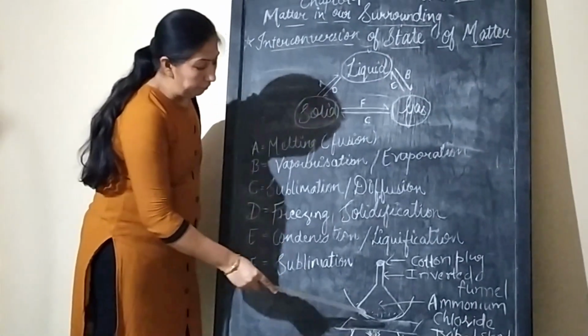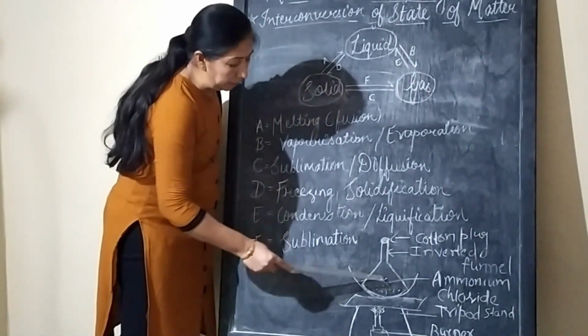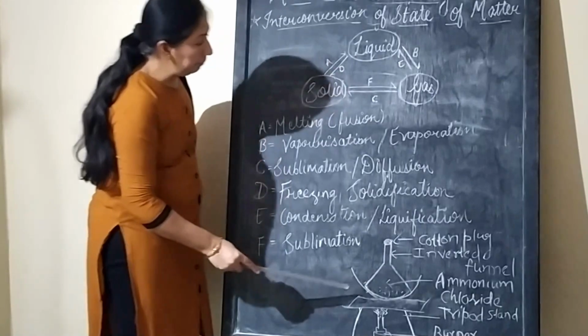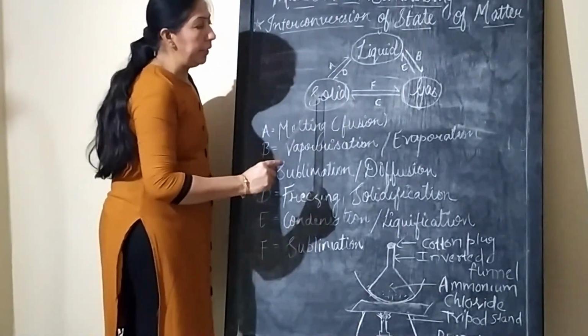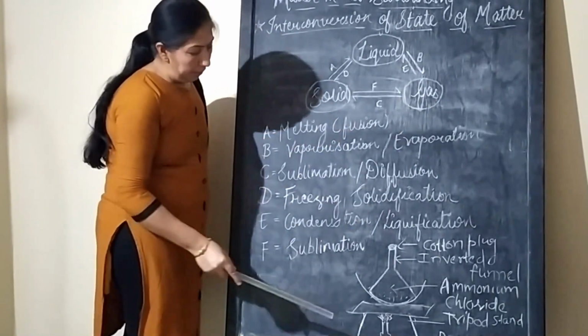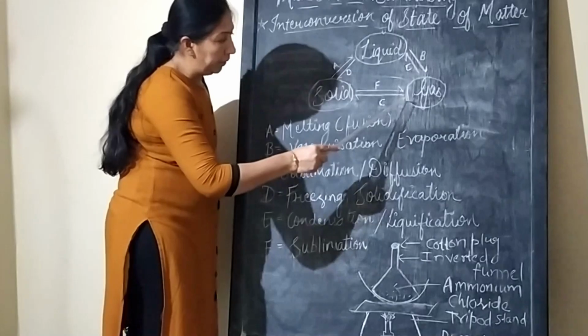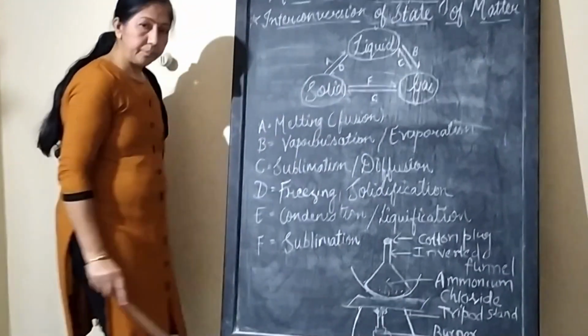After cooling, once again we will get small crystals of ammonium chloride on the wall of this funnel. That means, first ammonium chloride is converted into gaseous form, and after cooling, this ammonium chloride vapor is converted into solid form.